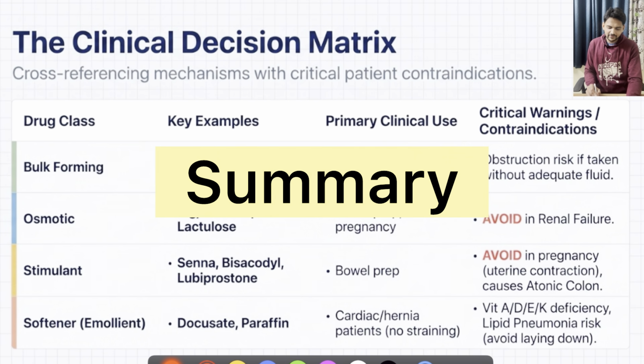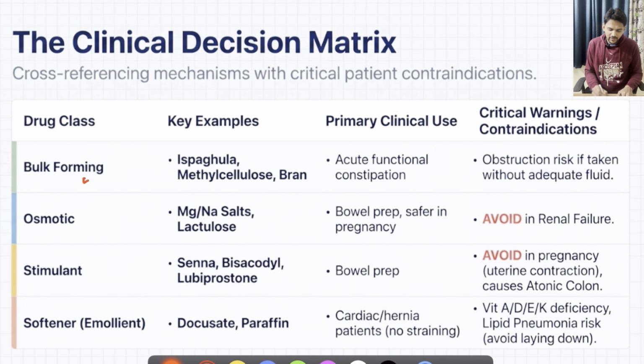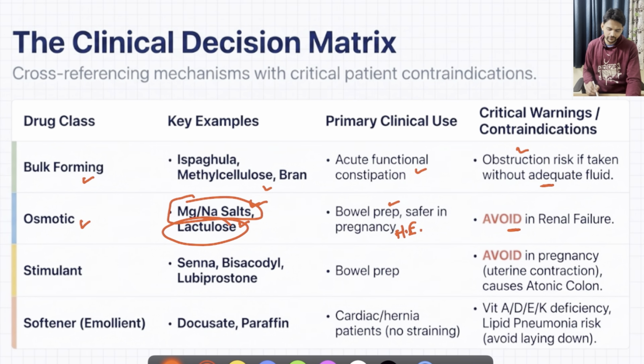So finally, to conclude all classes in a single slide, we can say that bulk forming agents like bran, methylcellulose are utilized mainly for acute functional constipation. But remember, there might be chances of intestinal obstruction if there is inadequate water intake. Then osmotic laxatives, mainly the various salts and lactulose, are ideal for bowel preparation, and you might be knowing that lactulose is particularly utilized in case of hepatic encephalopathy as well. But because of this salt mediated alteration probability in electrolytes, avoid these class in renal failure. This will apply to the sodium and magnesium salts, not particularly to the lactulose.